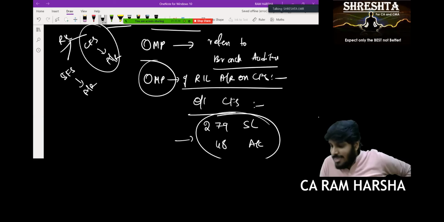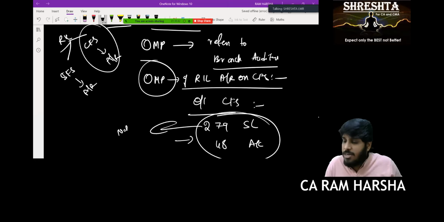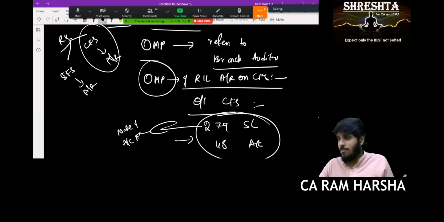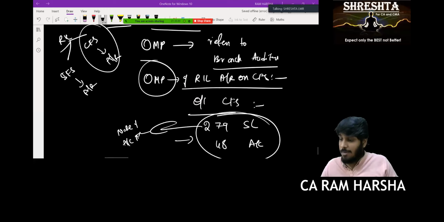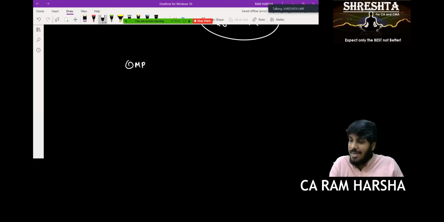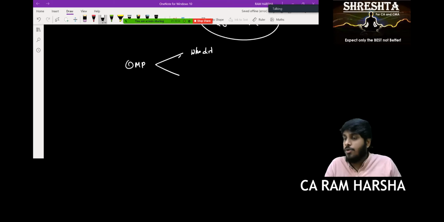Tell me, is this information, who audited the subsidiary company, available in the notes to accounts of the company? No, sir. So the other matter paragraph generally describes two types of issues: who did the branch audits, or who did the subsidiary company audits. The question of branches comes in standalone financials.